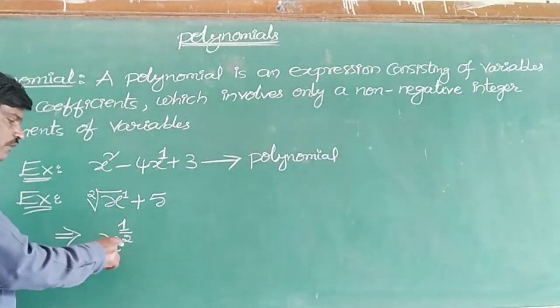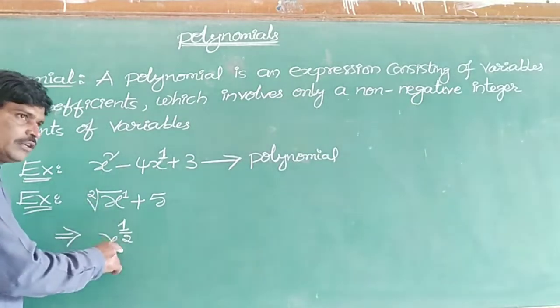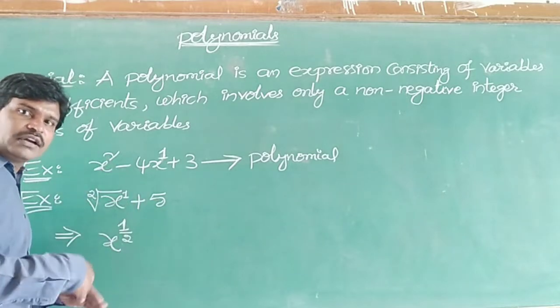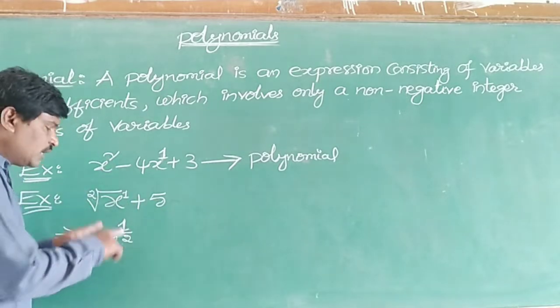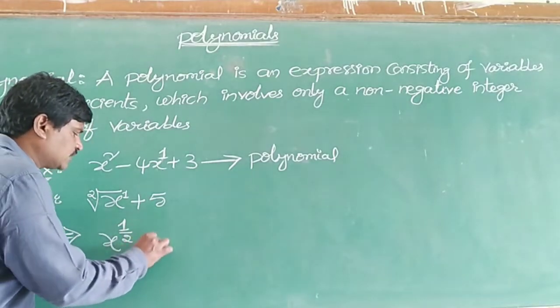That means x power 1 by 2. So root x can be written as x power 1 by 2. Root x is nothing but a radical form. When you convert into the exponential form, that becomes x power 1 by 2. Next, plus 5 you write as it is.